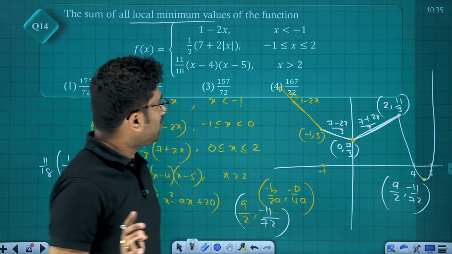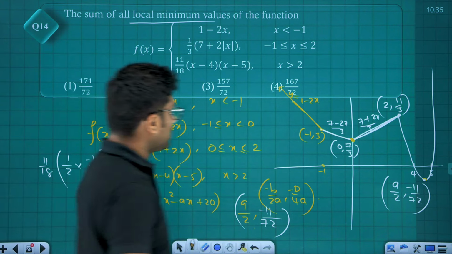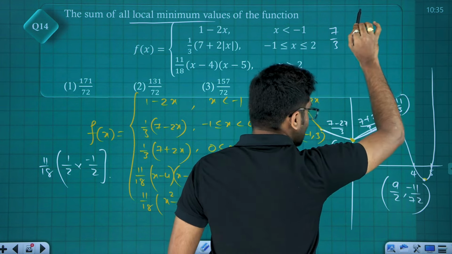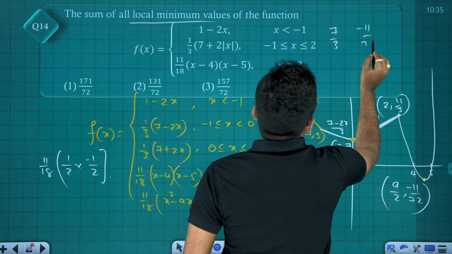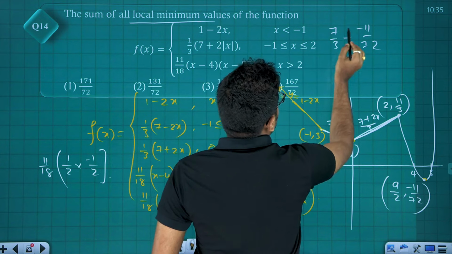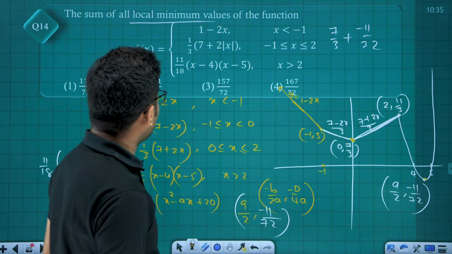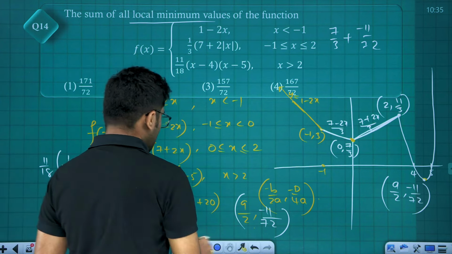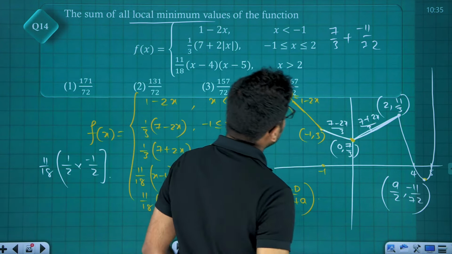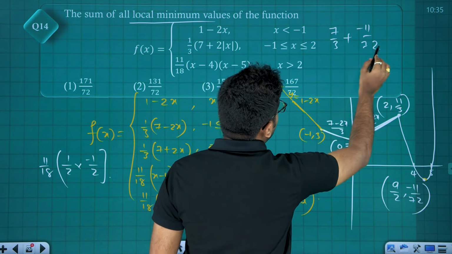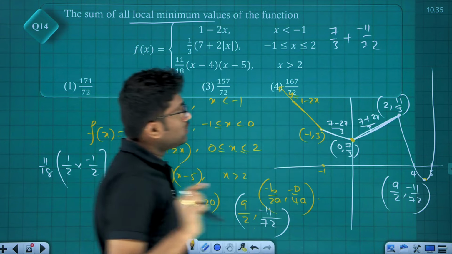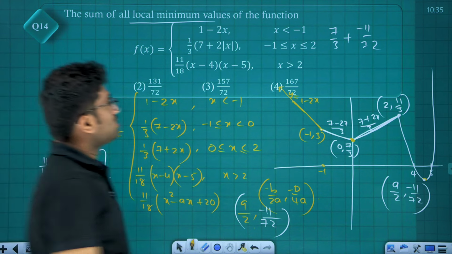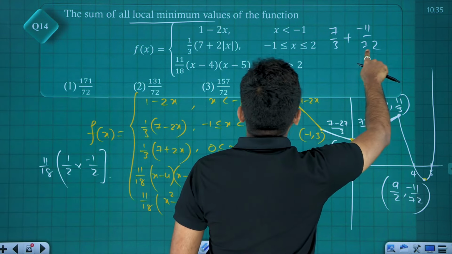So what are all the local minimas now? We have only two local minimas. One is at y equals 7 by 3 and the other is minus 11 by 72. They are asking the sum. So 7 by 3 plus minus 11 by 72. We need, this is nothing but how much? 72 is a multiple of 3. What will it be? 3 ones are 3, 3 twos are 6. So 21.